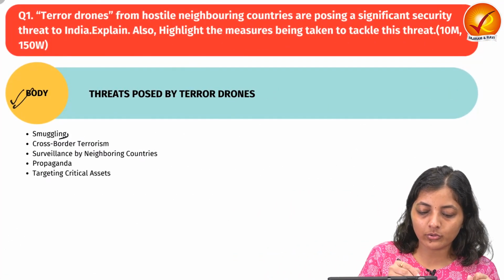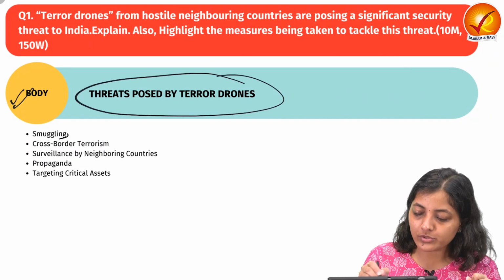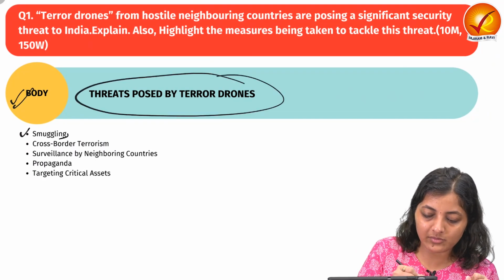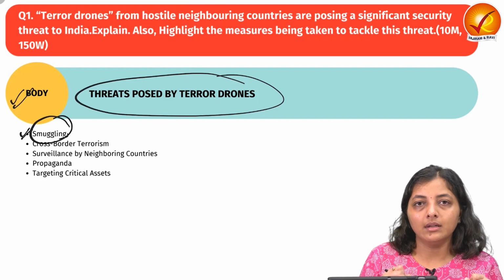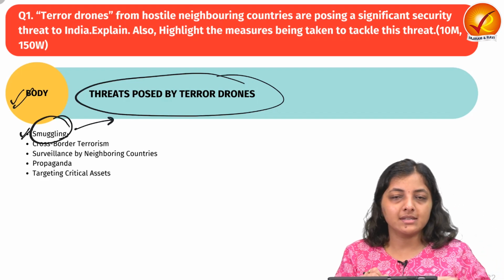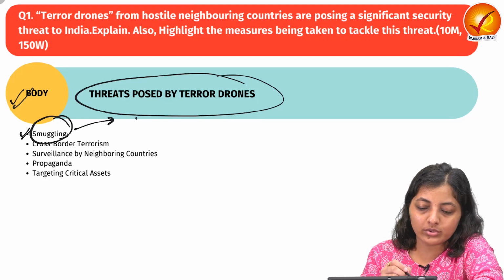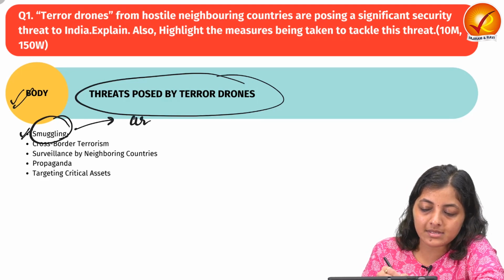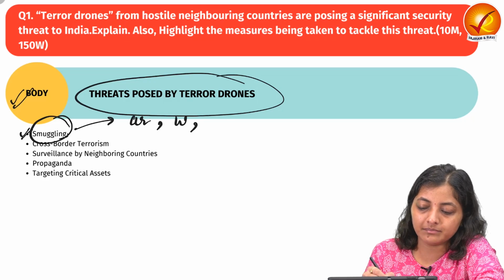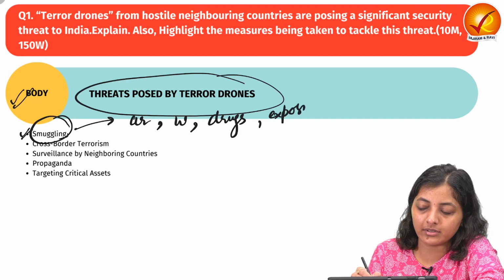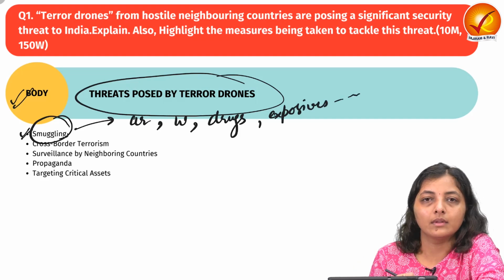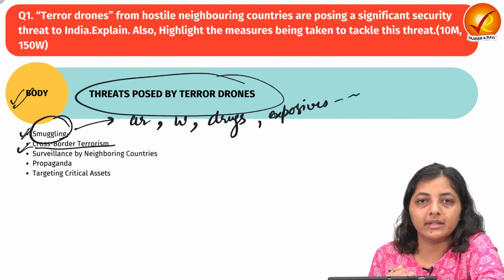Now let's move on to the body part: the threats posed by terror drones. First one is smuggling. There have been many instances where these drones were used to smuggle arms and ammunition, weapons, drugs, explosives, etc. Second is cross-border terrorism.